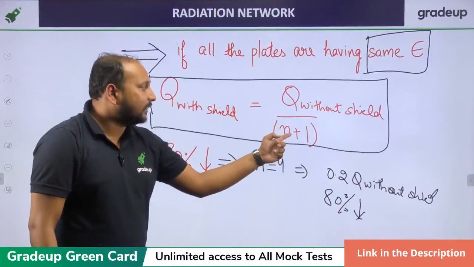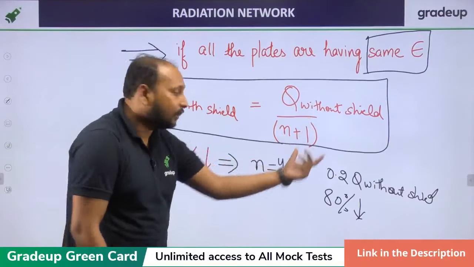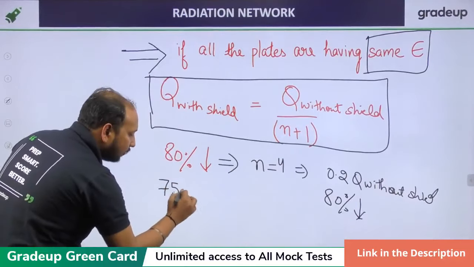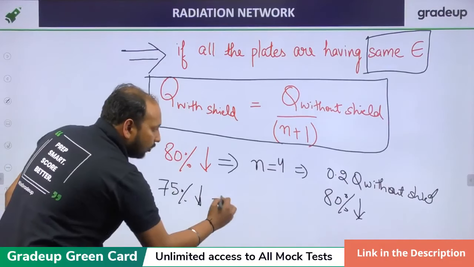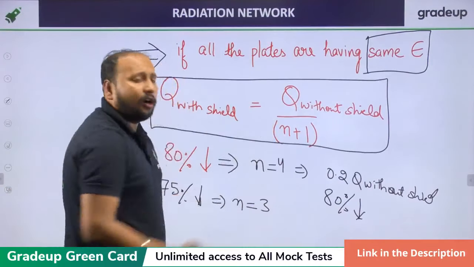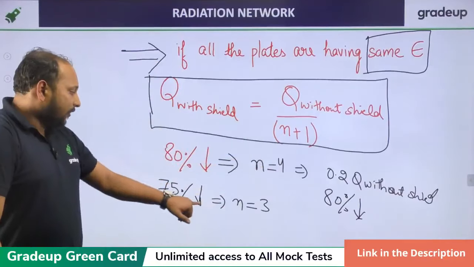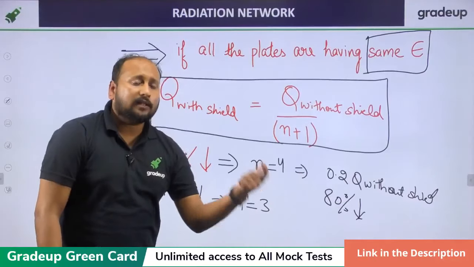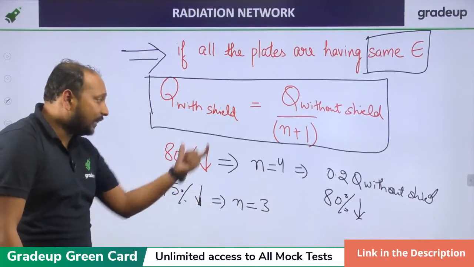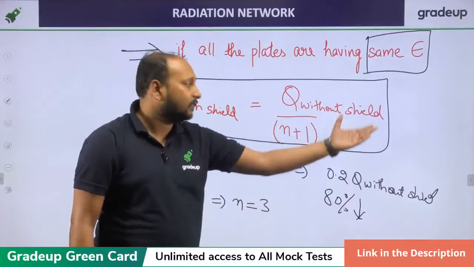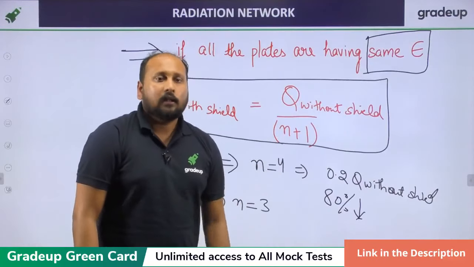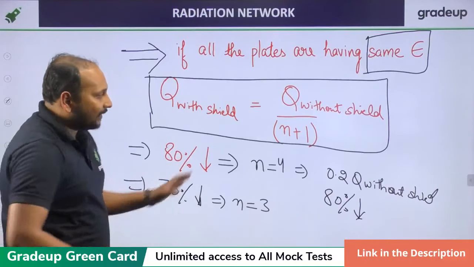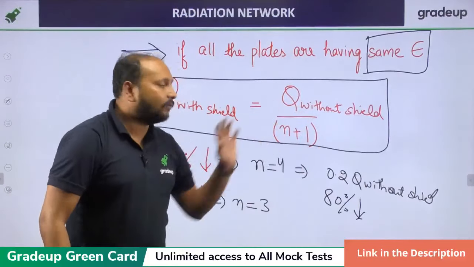If N is equal to 3, then that will be Q by 4, which is 0.25. That means 75% reduction. Now you got the concept. If your N is equal to 3, then you will be getting 75% reduction, because ultimately we are talking about the reduction rate, not how many times it is of the value without shield. Clear? Understood? This is the main problem the students are facing, because they directly take the value according to this direct value, which is wrong.